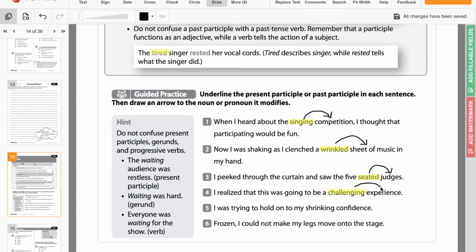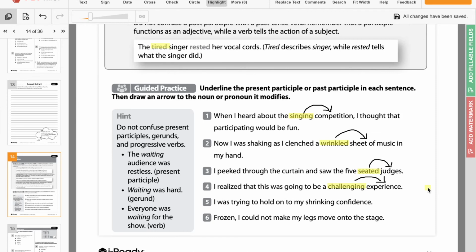I was trying to hold on to my shrinking confidence. So we have 2 ing words there. So we have trying, I was trying to hold. What are they doing? Trying to hold. So that is just what they are doing. Once again, it's just a regular verb.